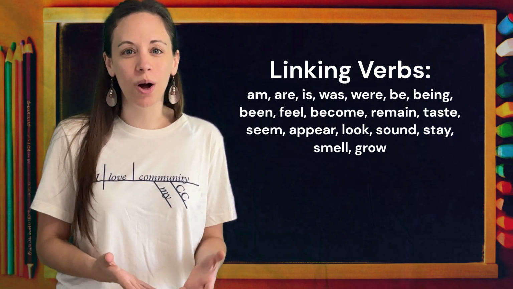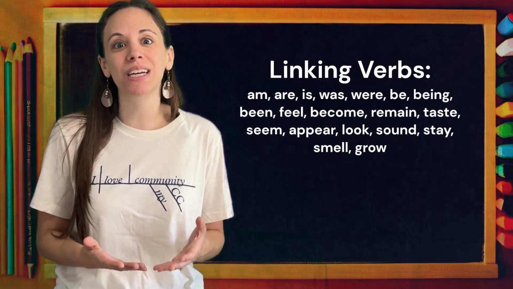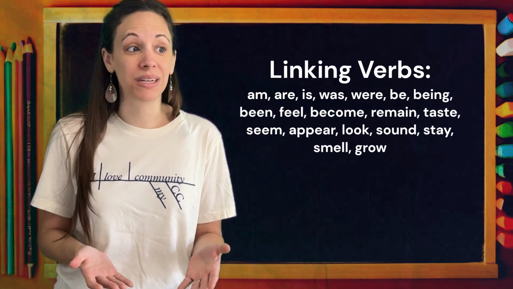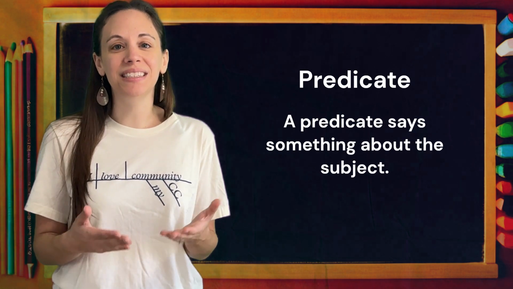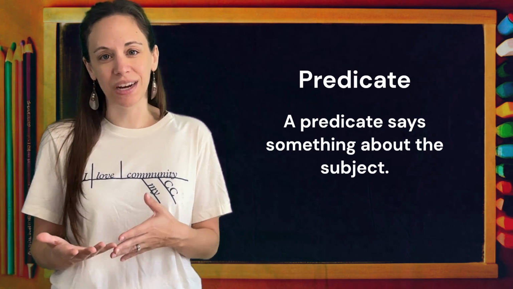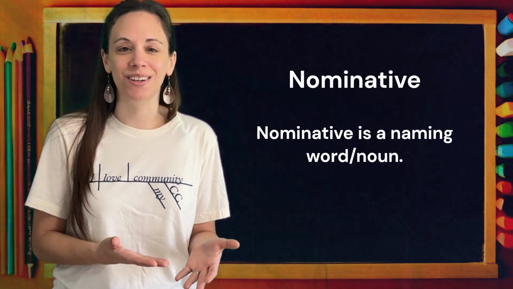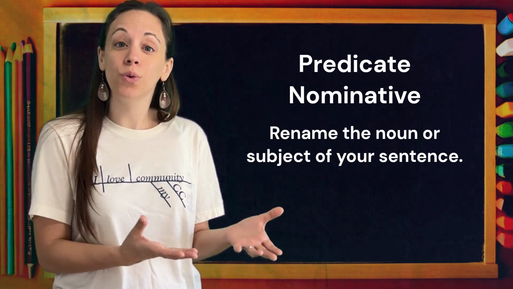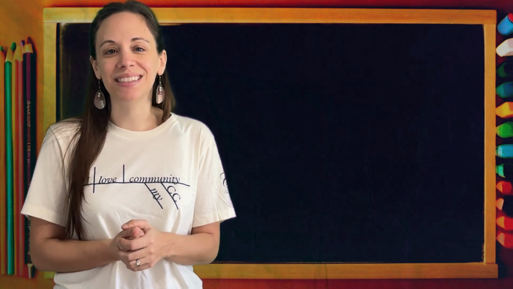It's going to be so helpful to memorize your list of linking verbs so you can identify them really quickly whenever you're looking at sentences. What is a predicate nominative or a predicate adjective? Predicate is that part of a sentence that says something about the subject. And nominative is naming. Those are going to be your nouns. So a predicate nominative is going to rename the noun or the subject of your sentence. So let's get right in and practice this together.